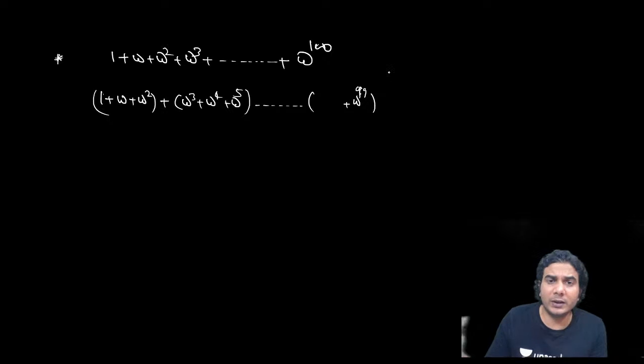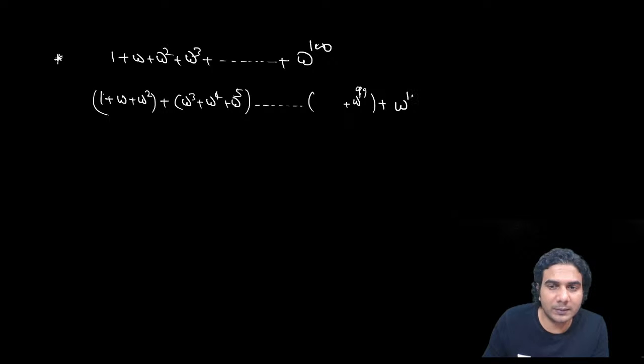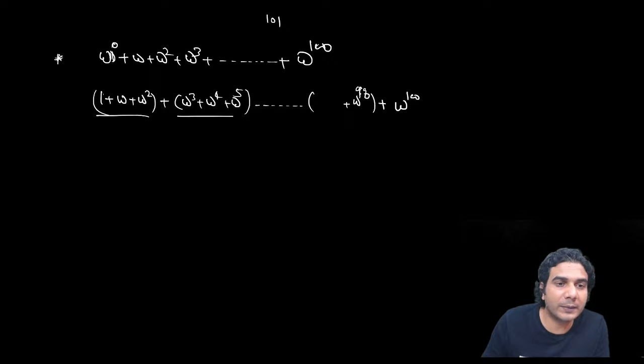You can leave the first term or you can leave the last term, it doesn't matter. Leaving the last term gives the same answer as leaving the first term, which is 1. So this is going to be 0. I'm sorry, no. It will end at 98 because you have 101 terms. You are starting with omega raised to 0; 1 is nothing but omega raised to 0. Let me explain it again.